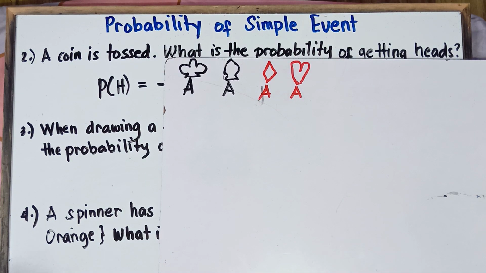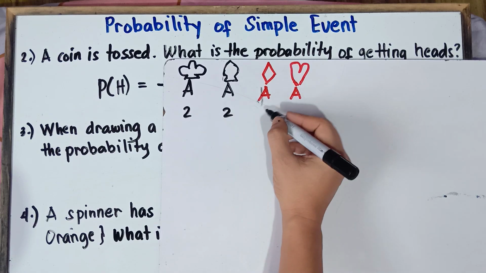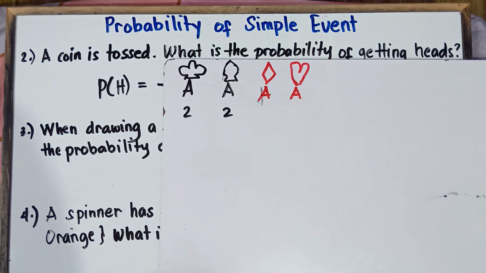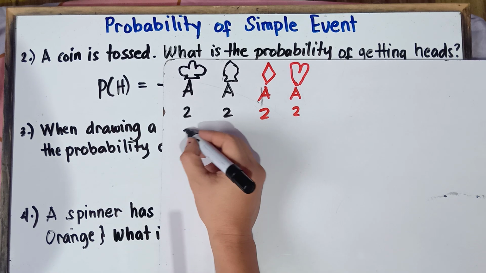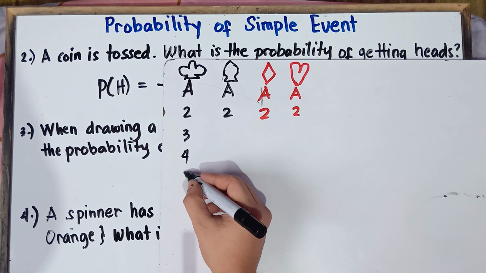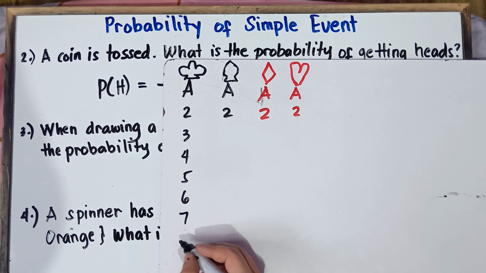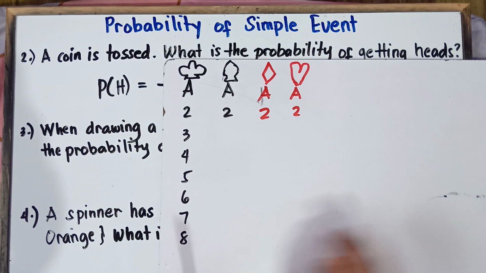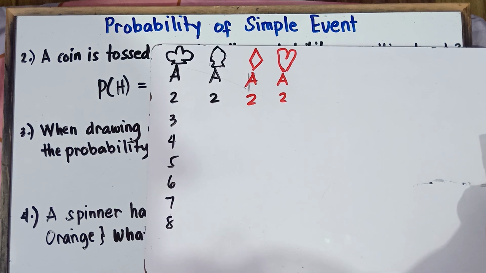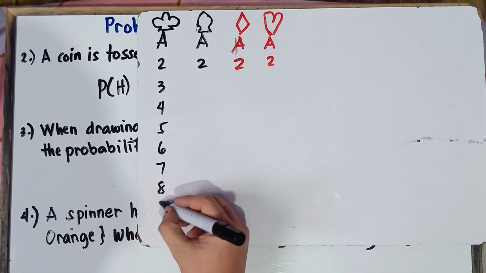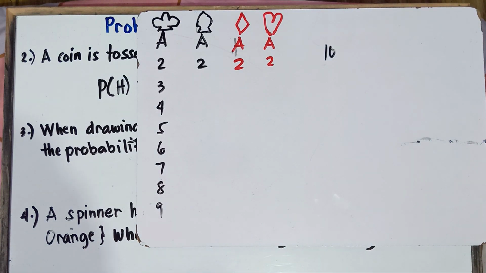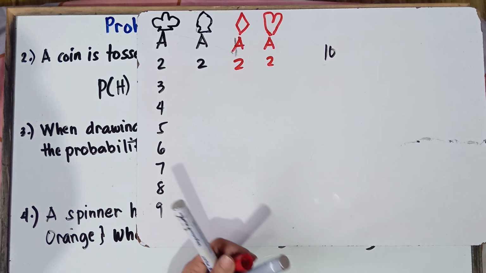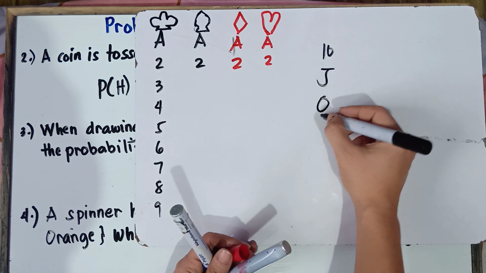And then we also have 2 of clubs, 2 of spade, 2 of diamond, and then hearts. We also have 3, we have 4, we have 5, 6, 7, 8, 9, and then 10. We don't have 11, class. That would be jack. So we have jack, queen, and then king.